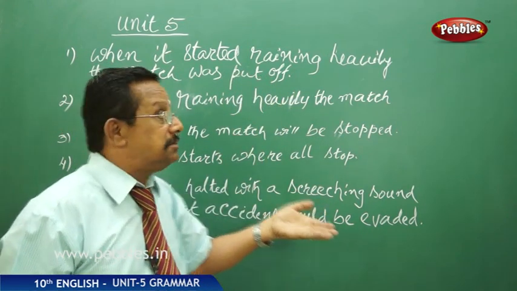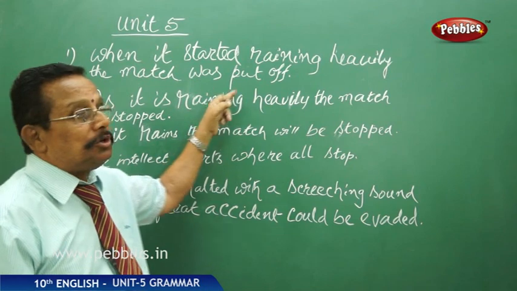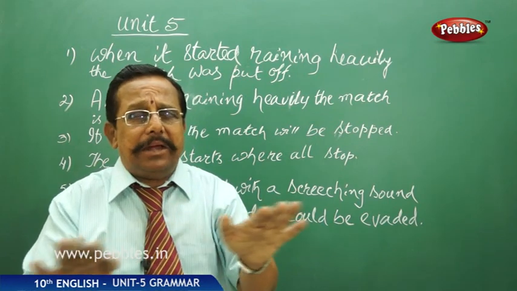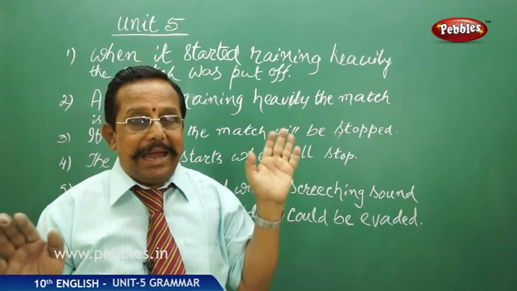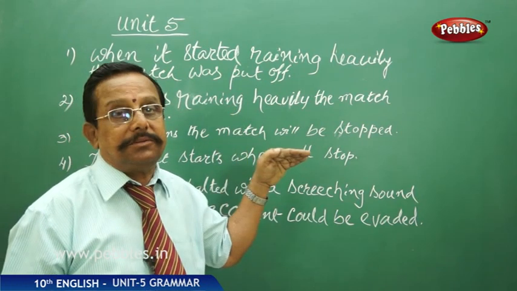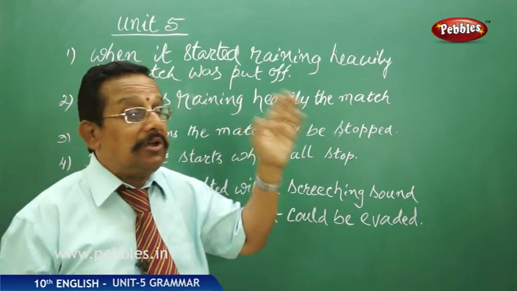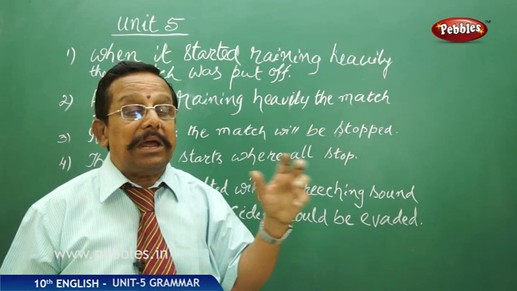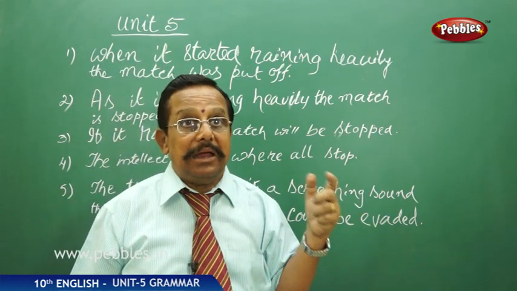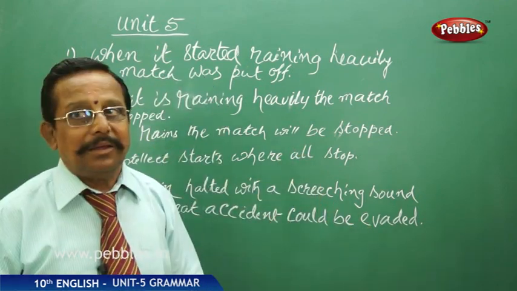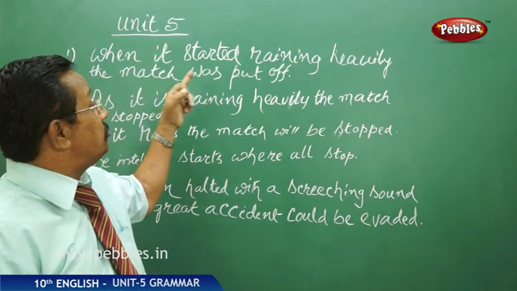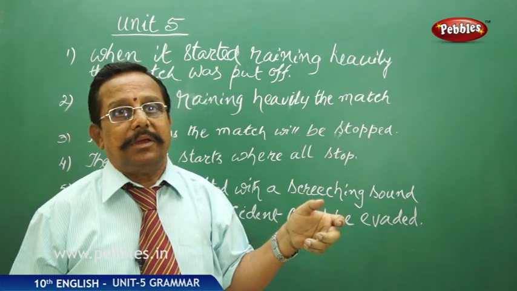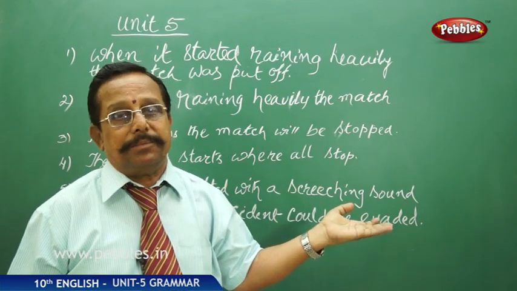What is the other part of the sentence? We see here, the match was put off. Yes, it gives you complete sense, and hence that is the main clause or principal clause. And this one, when it started raining heavily, is a dependent clause. What type of dependent clause is it? It shows the time. So when we say when it started raining heavily, it indicates a certain time. Only then the match has been stopped, right?